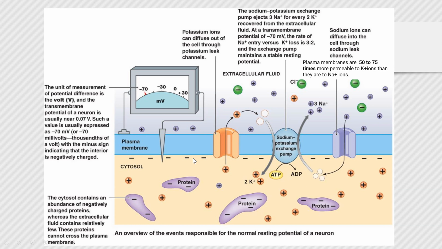Well, you let me know if this explanation makes sense. But what I'm trying to explain to you is why your cells are able to separate negative charges from positive. Negative charges will be inside, positive outside. And this is because of two important proteins, the sodium-potassium pump and leak channels.